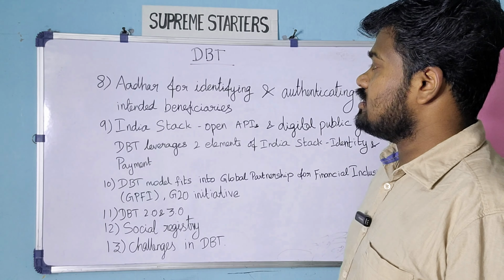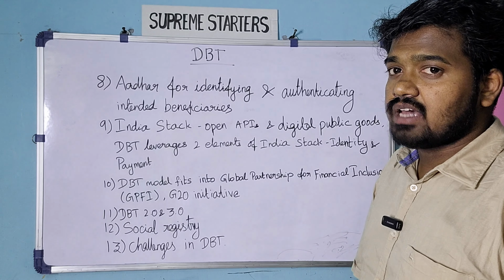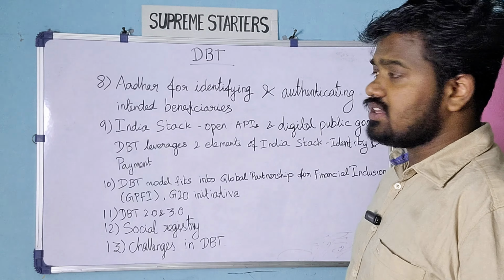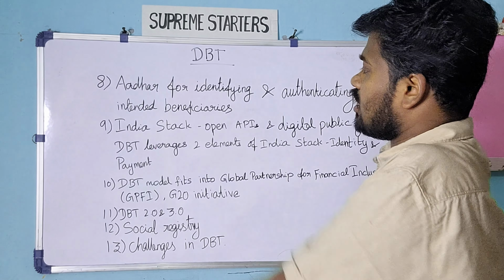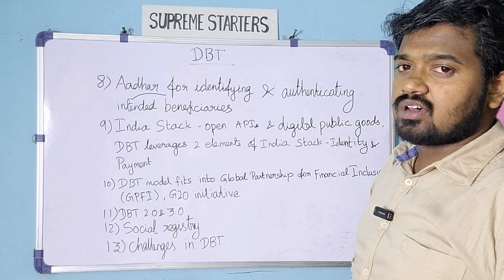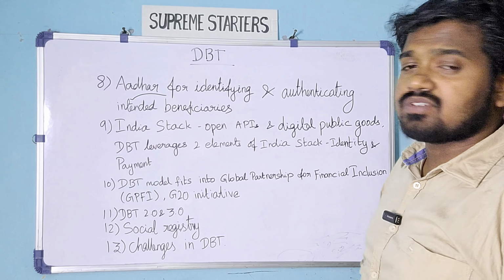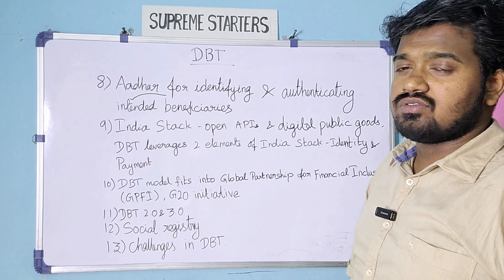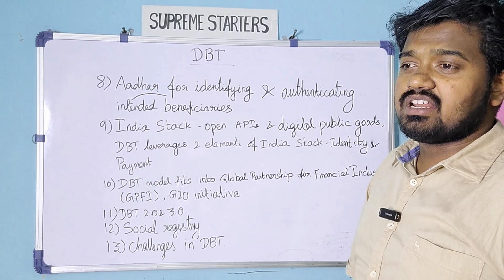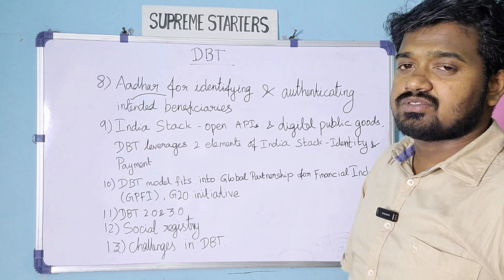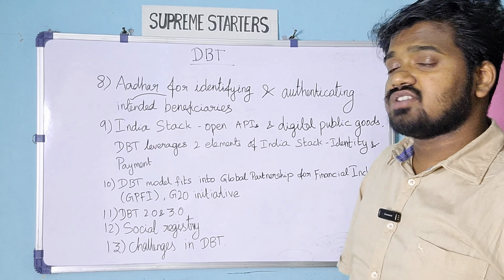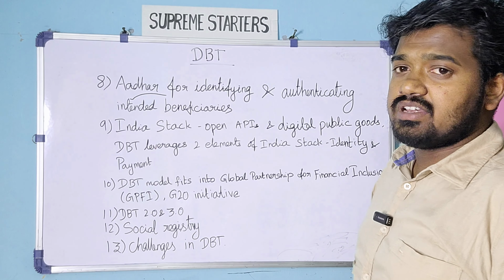So far we have seen DBT benefits and how DBT has been used for the welfare schemes. What is the main mode it is using to identify the targeted beneficiaries? It is through the Aadhaar. As you know, Aadhaar is a unique number. Previously, in the public distribution system ration shops, one person would have multiple ID cards. For example, in Chennai he would have one ration card, in Madurai he would have another ration card, and he would get rice from both shops. That is one of the major reasons huge leakages came. Ration shops had that much leakage because of this kind of duplication.